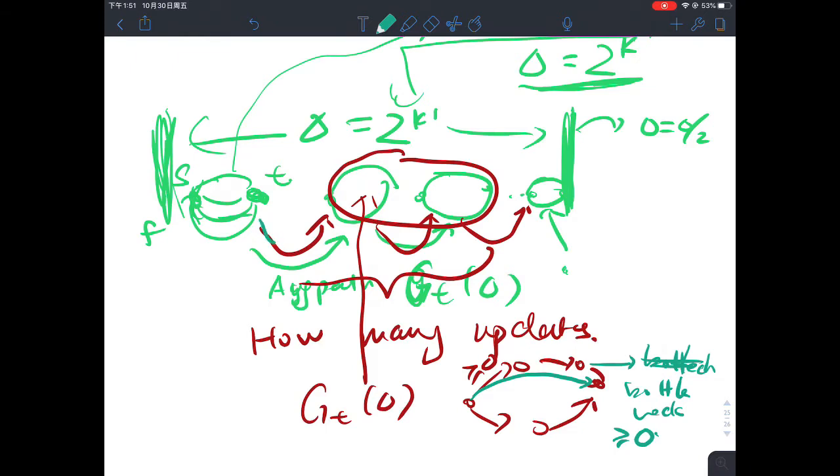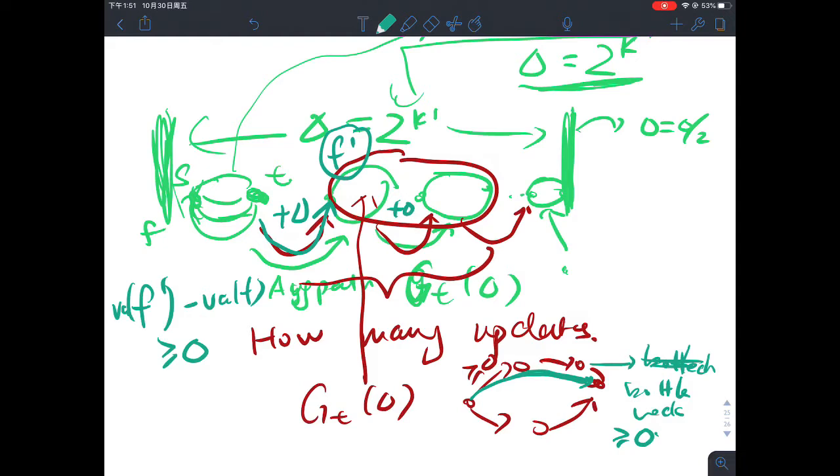So that basically means that whenever I do an update, let's call this f prime after the update, then the value of f prime minus the value of f is going to be at least delta. Whenever I have an update, the update value has to be at least delta. So in other words, I'm going to make progress of at least delta in each iteration. But the total amount of progress I can make, right?